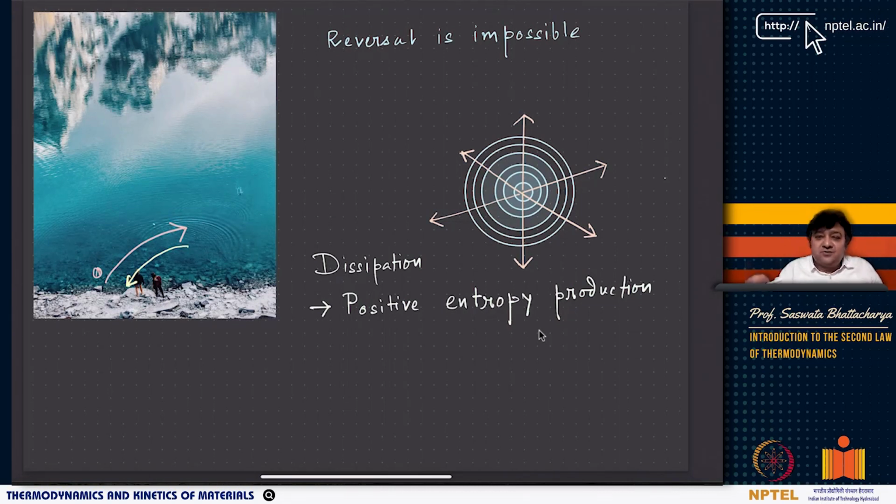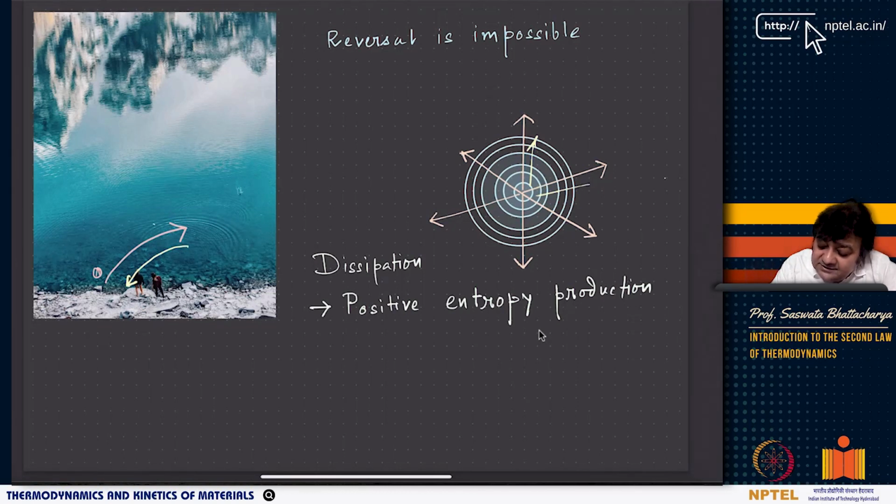You can throw the stone and its kinetic energy dissipates in the form of water waves. Initially the water was still, and then you have these waves going out in this direction. Now think of them coming in. That seems not possible, and it is not possible.